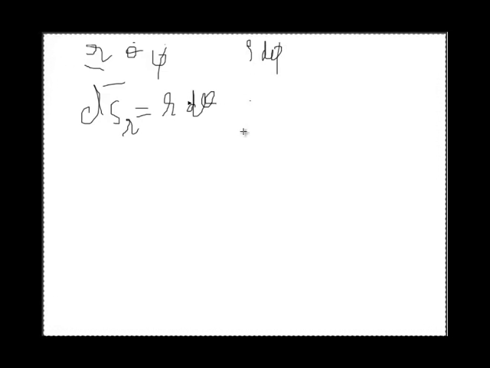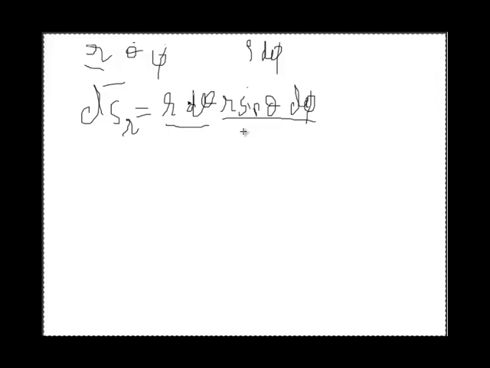So we write r sin theta into d phi. So r sin theta d phi is the scalar component in phi direction, and r d theta is the scalar component in theta direction.